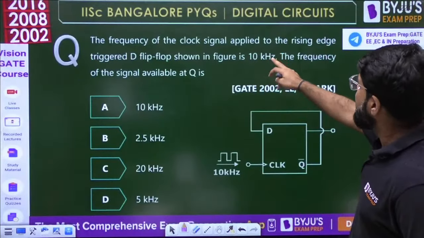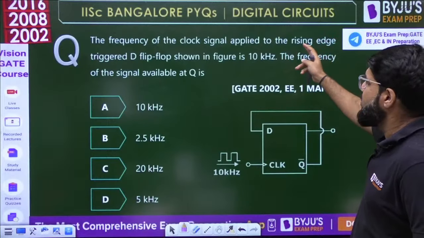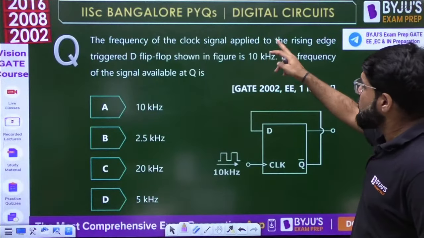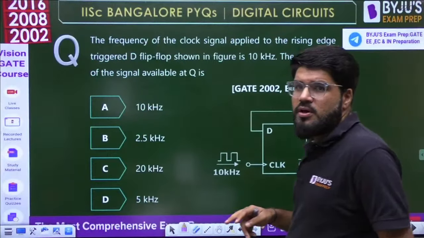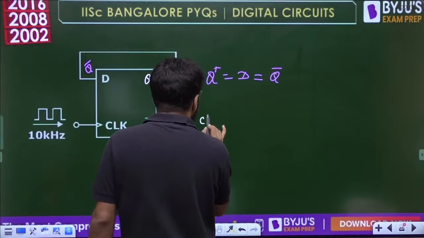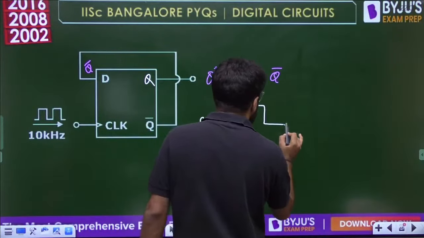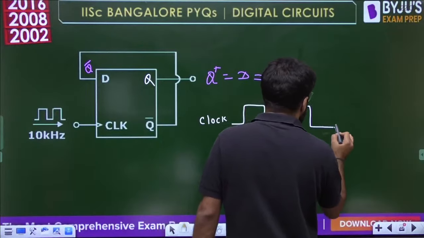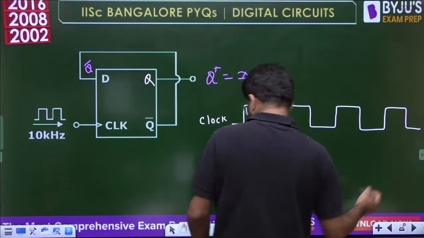The frequency of the clock signal applied to the rising edge triggered D flip-flop, the positive edge triggered D flip-flop, is 10 kilohertz. What is the frequency of the signal available at Q? So I will draw the clock waveform, and with that I will draw the Q waveform. Suppose this is the clock. And we know that the device is positive edge triggered.